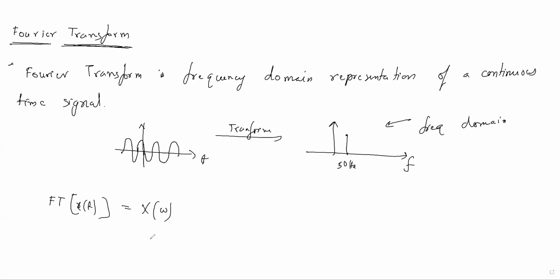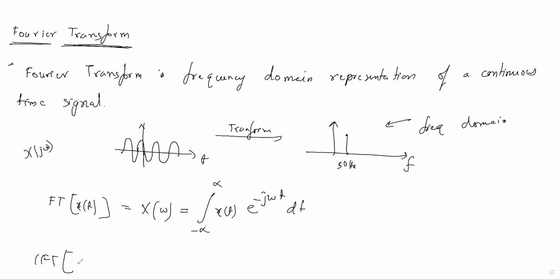Some books represent it by X of j omega; different books vary. But I'll write X of omega most of the time. So X of omega equals the integration from minus infinity to infinity of x of t e to the power minus j omega t dt.